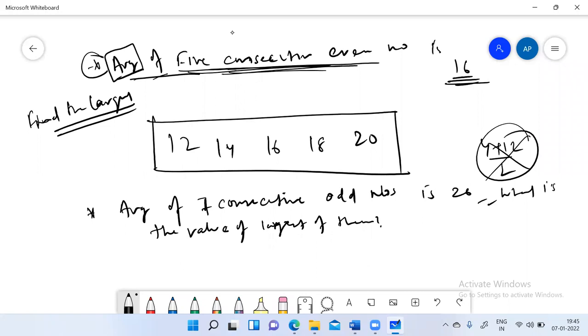So again, we'll go with the same logic. First, we try to see what consecutive odd numbers are. So let's take any series of consecutive odd numbers. Like if we start with 5, so 5, 7, 9, 11, 13, 15.